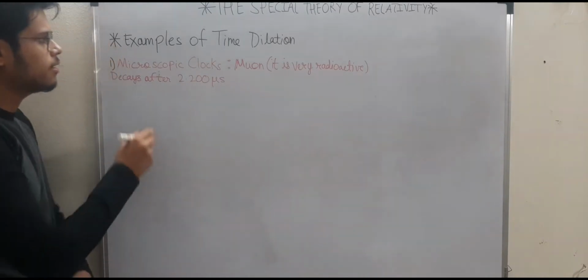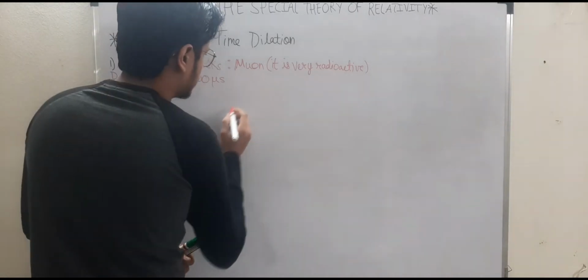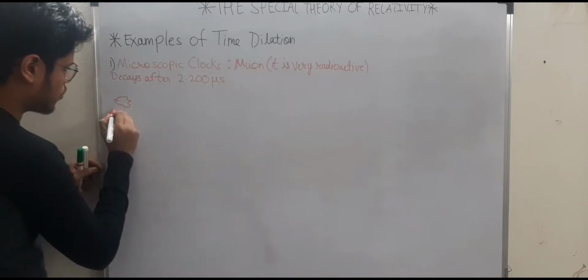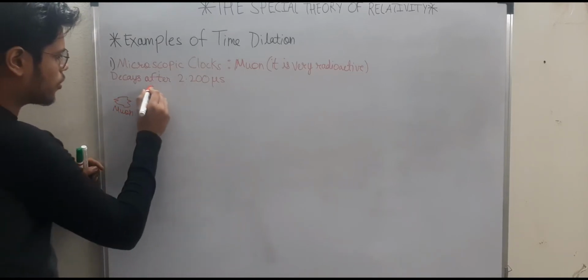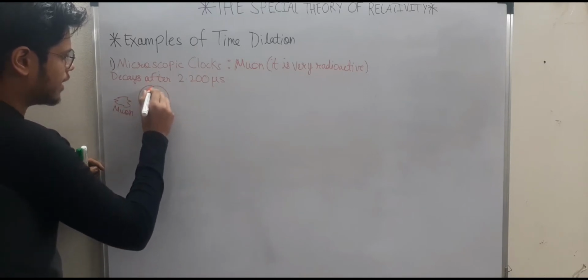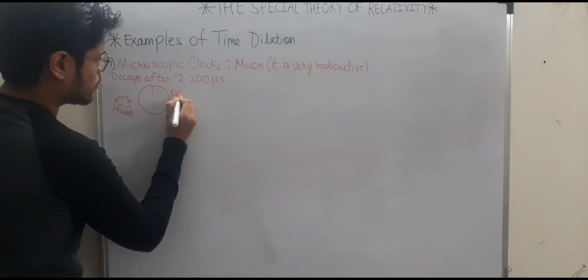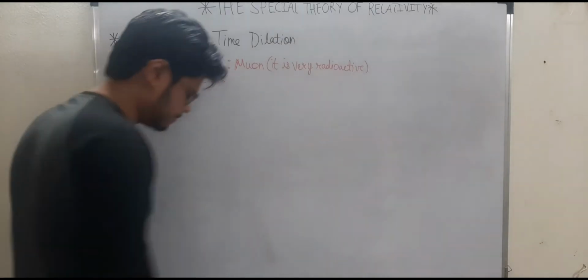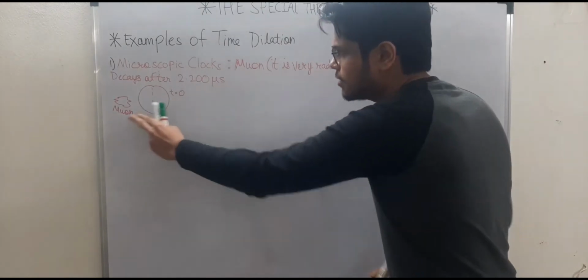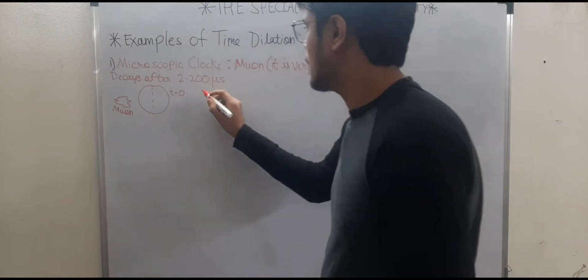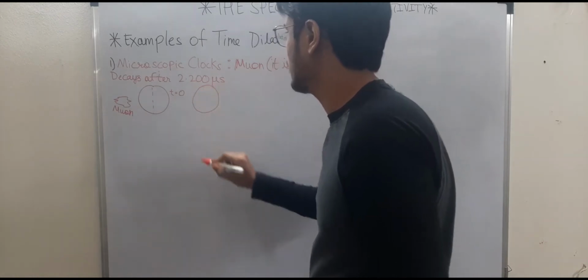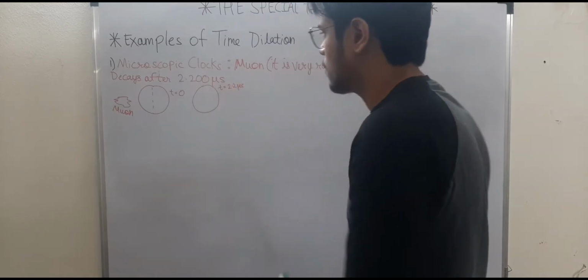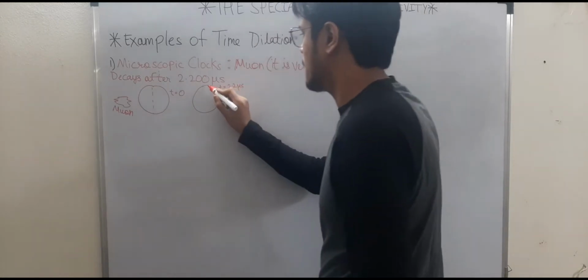So what I do is that I put two clocks. Let's say there is a particle called muon, and I have a clock in my laboratory. It is set at t equal to 0. Then I keep this muon for decaying. So I start the timer at t equal to 0 and the muon starts decaying. Then with respect to the clocks situated in the laboratory, the time interval after 2.2 microseconds, it gets completely decayed.